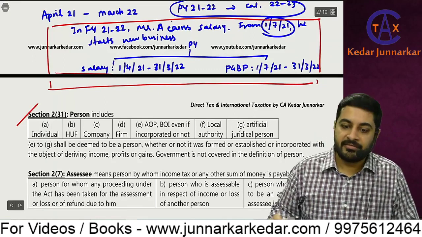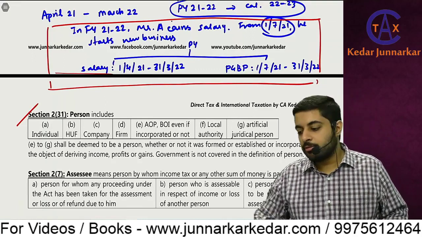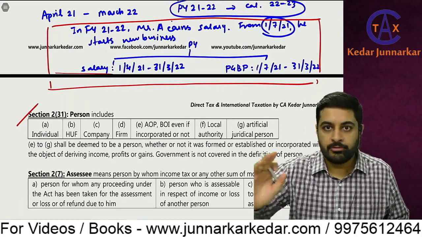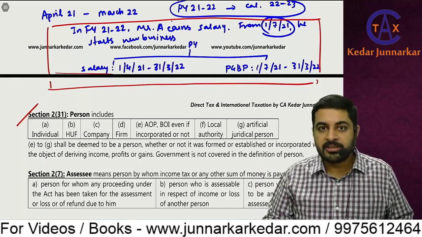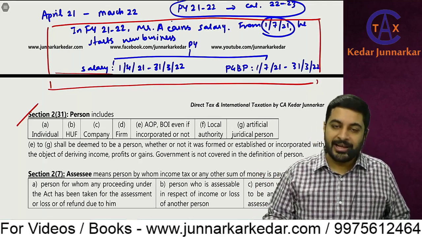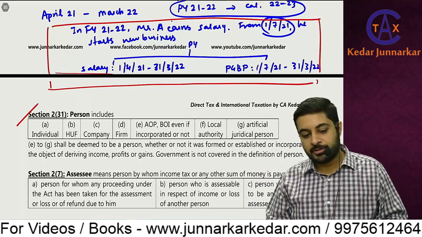Okay, now on the next definition. Section 2(31), person. Now in exam no one is going to ask you to define this. It will always be interpretation based. So person includes, so who are the different persons? Individual. So you, me and all of us are individuals, so that is a person.